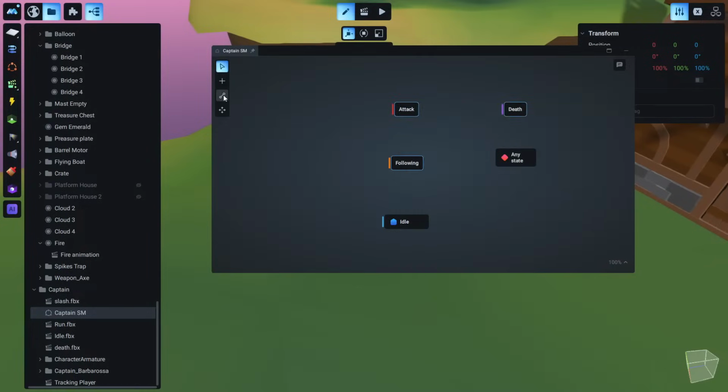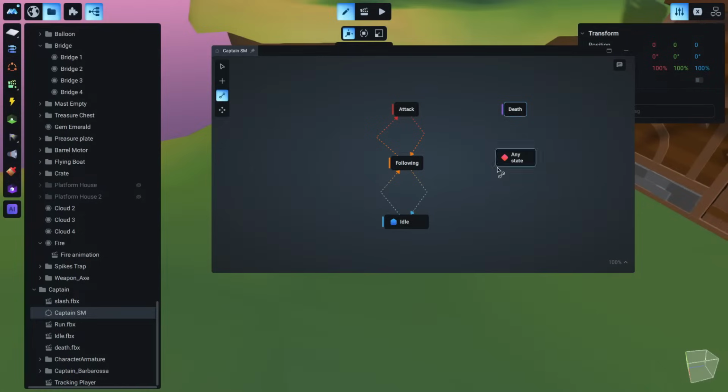Okay, exactly like we did with the door. Let's connect this here by clicking and dragging. So from idle, our character should be able to follow the player, and when it's close enough, it should attack the player. And if you click around here in the middle and drag, we create a small point just to make things easier. And when the captain attacks, it should be able to go back to following the player. And let's make it like that, and it should be able to go back to idle state.